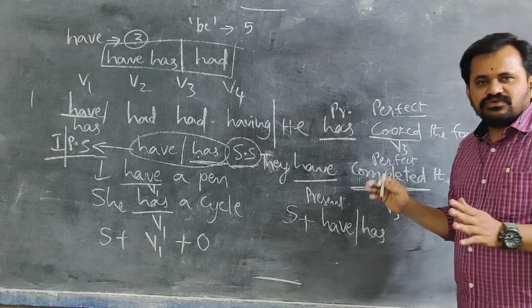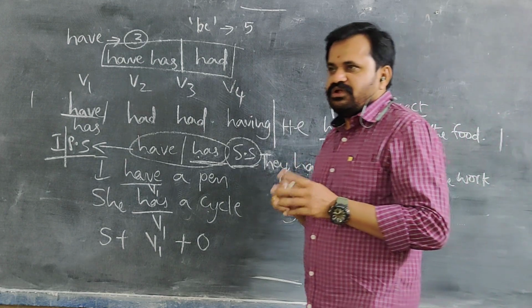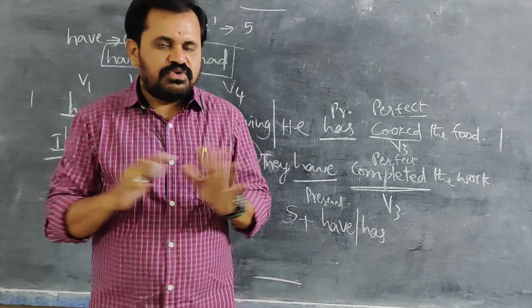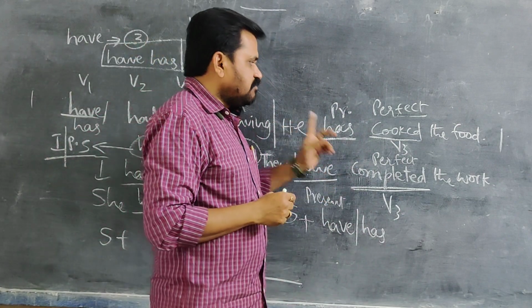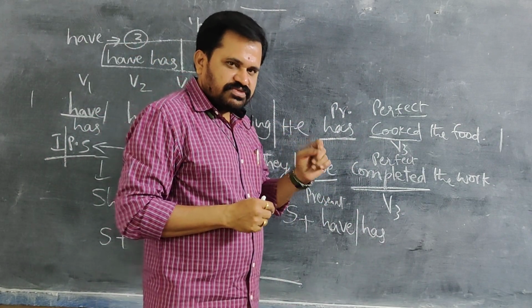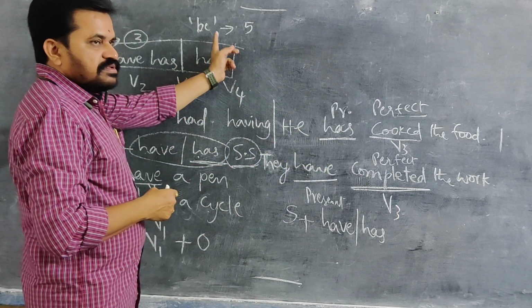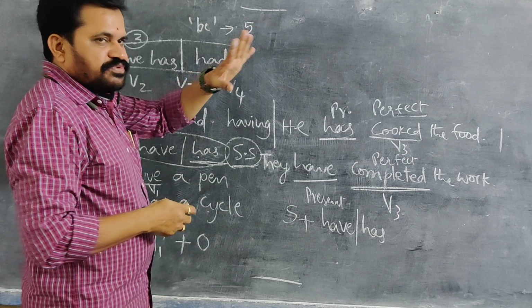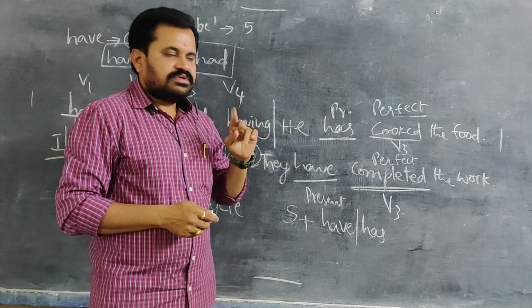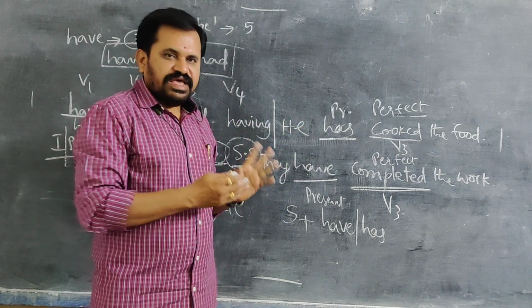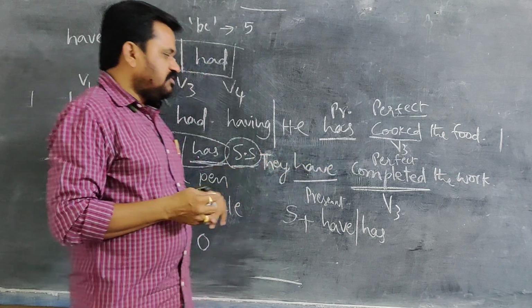There is no chance to use any verb V1, V2, V4. They don't come at all. Only V3 comes always. You should remember this rule very perfectly. Here also I said regarding V forms, after these 5 verbs only V3, V4 comes. Here also the rule is after have or has, you should use only V3.